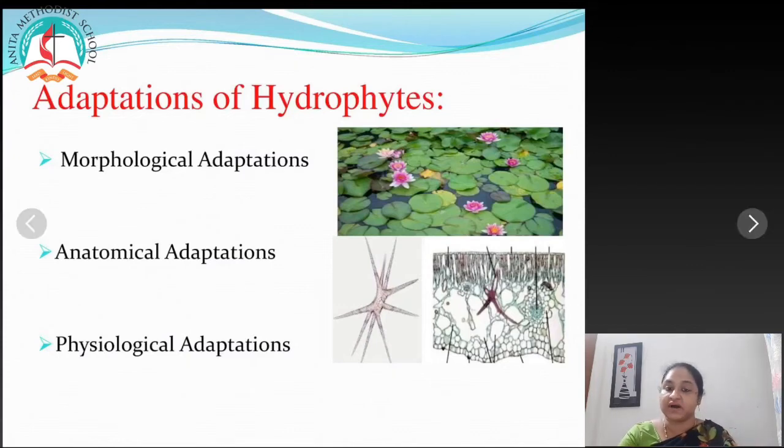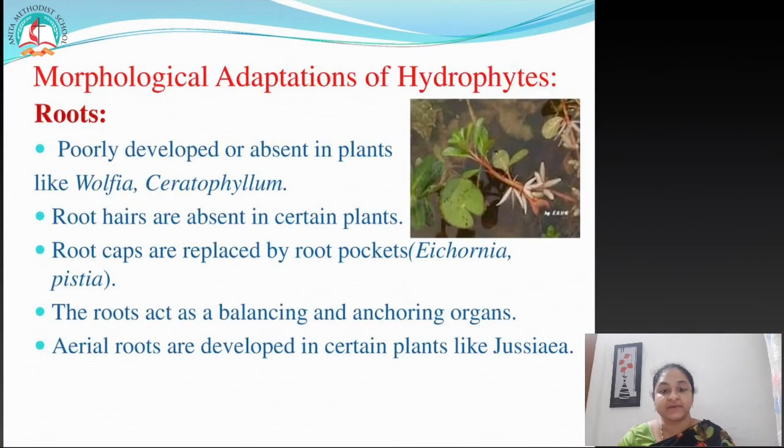We first talk about the morphological adaptations in the roots of hydrophytes. The roots are poorly developed or absent in certain plants like Wolffia and Ceratophyllum. Root hairs are present in certain plants. The root caps are replaced by root pockets in plants such as Eichhornia and Pistia. The roots act as a balancing and an anchoring organ. Aerial roots are developed in certain plants also.